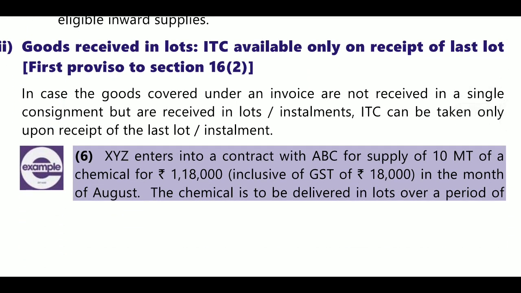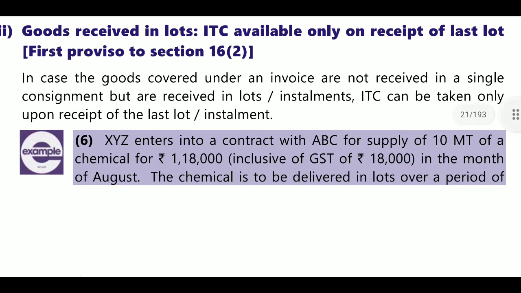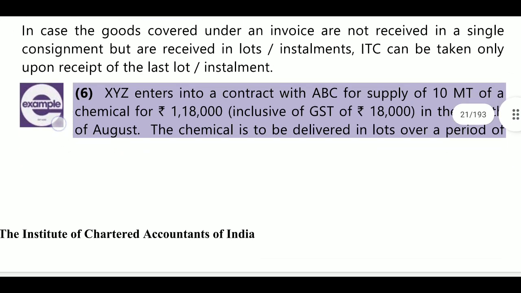Next, goods received in lots. ITC is available on receipt of the last lot. When your goods are received in lots, then ITC is allowable upon receipt of the last lot. If you are taking 3 lorries of stock, 2 lorries of stock came and 1 lorry of stock is under process, after the third lorry of stock comes, only then are you eligible to claim ITC.